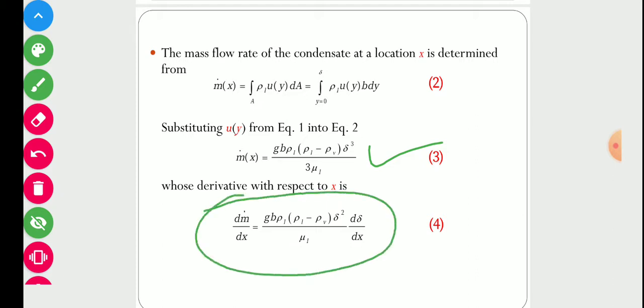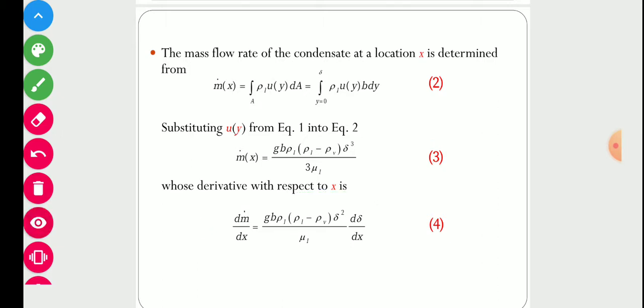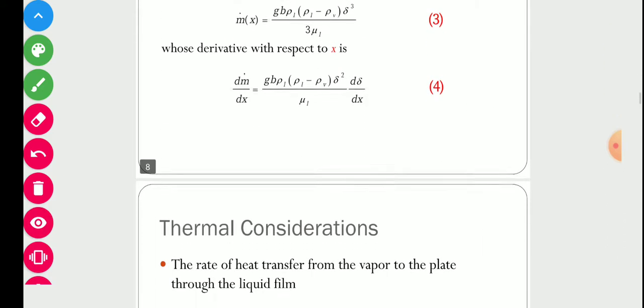So this is the change in mass flow rate with respect to distance. Distance means as we move in the downward direction. So we call this equation number 4.